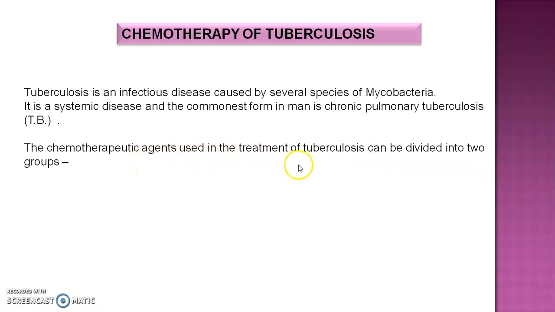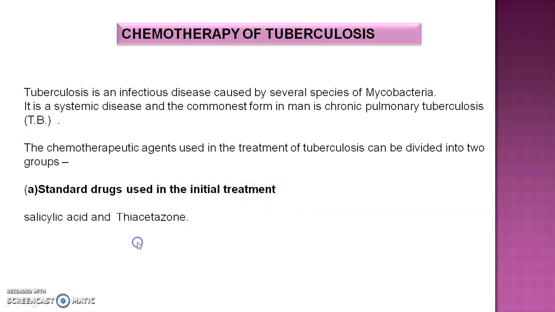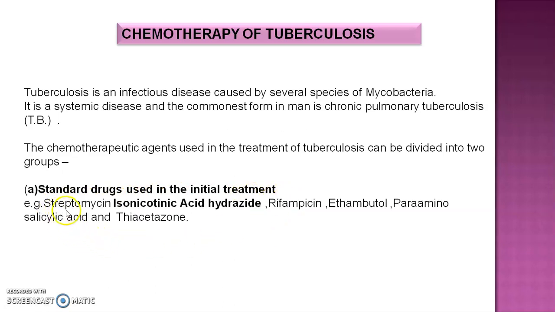Chemotherapeutic agents used in the treatment of tuberculosis can be divided into two groups. First are the standard drugs used in the initial treatment: streptomycin, isonicotinic acid hydrazide, rifampicin, ethambutol, para-aminosalicylic acid and thiacetazone.